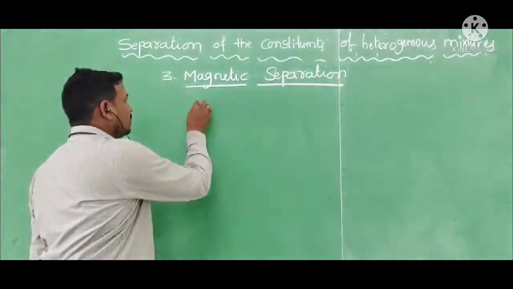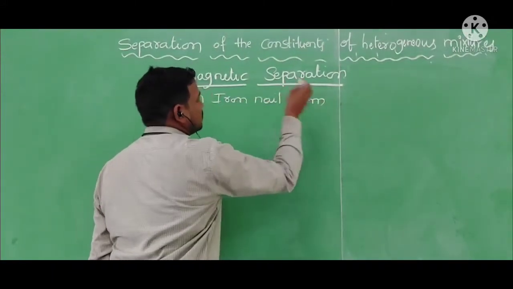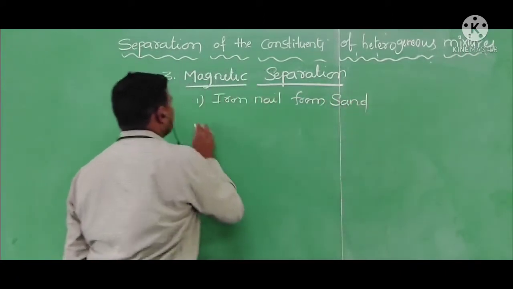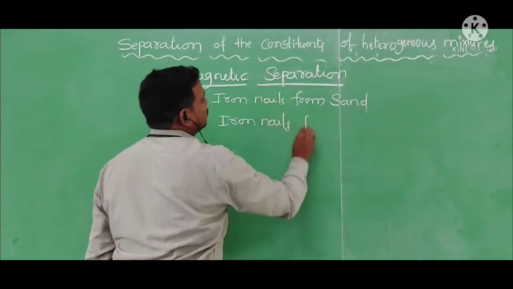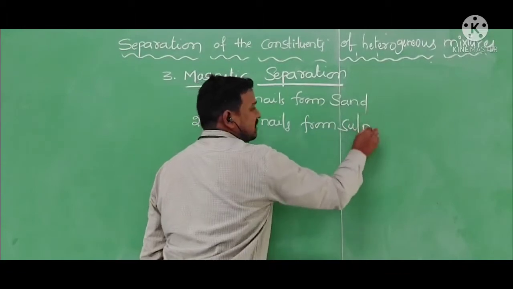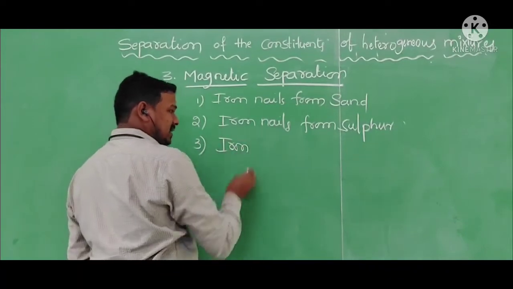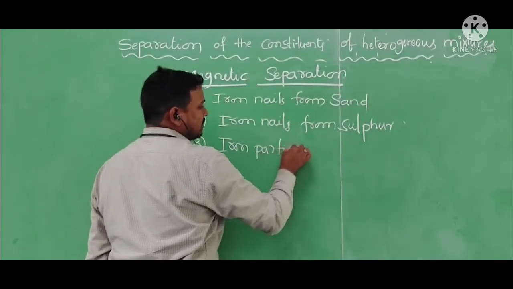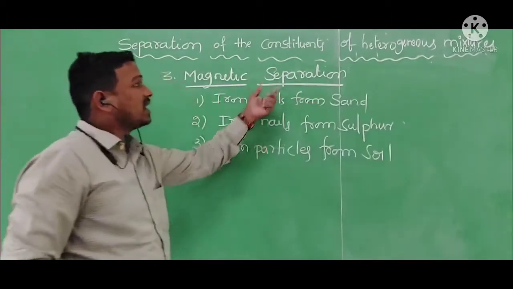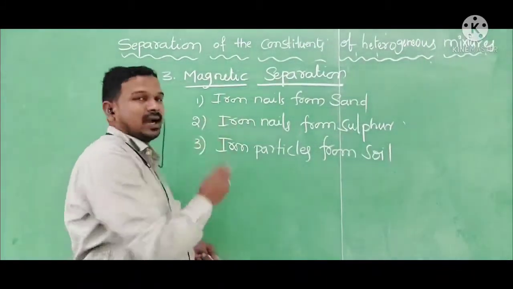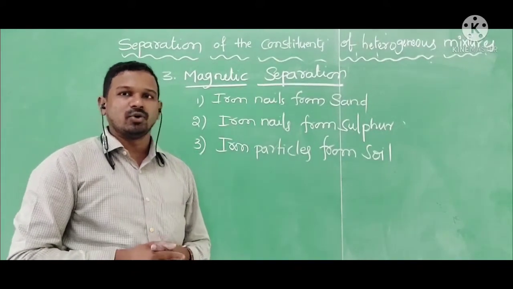For example, iron nails from sand, iron nails from sulfur, or iron particles also we can say, that is iron particles from soil. Like that, this magnetic separation method we can use to separate the iron nails from various mixtures. So with the help of one lab activity, I am going to show this.